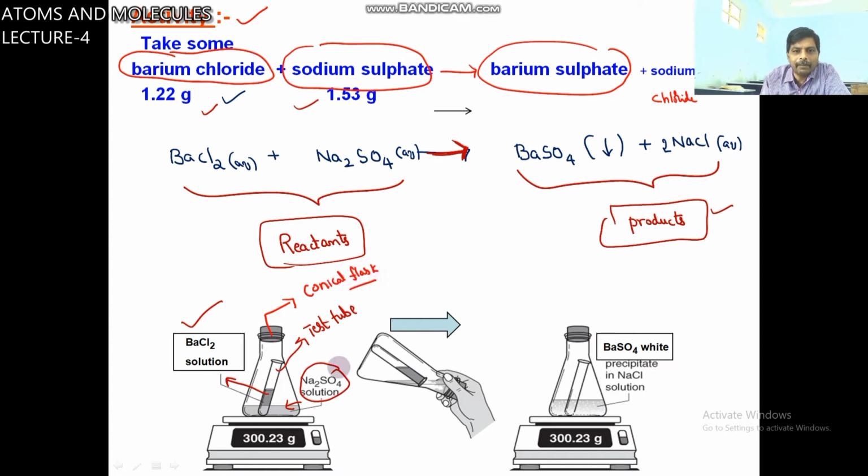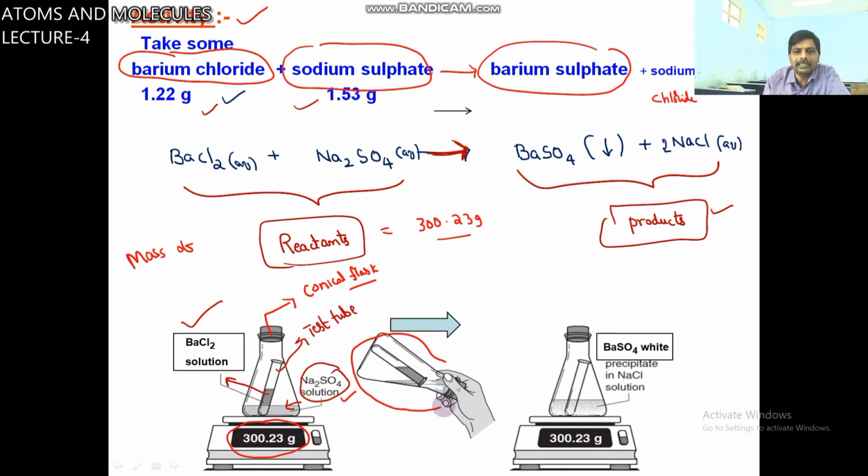Now, these are not mixed before the reaction. What is the mass? 300.23 grams. That means the mass of reactants is equal to 300.23 grams.